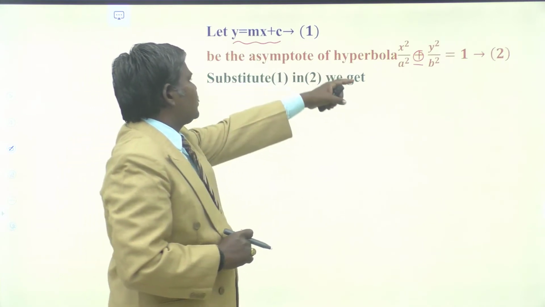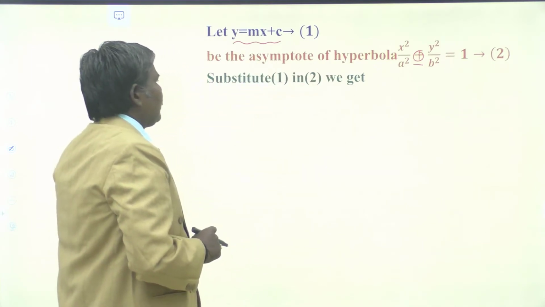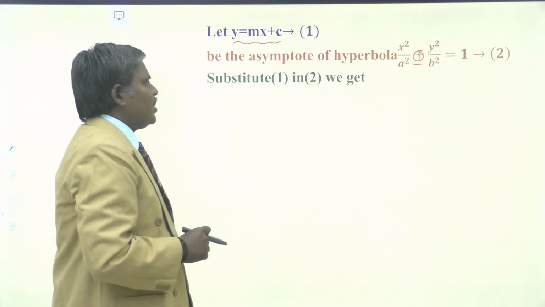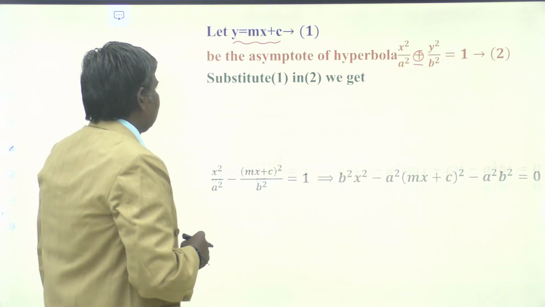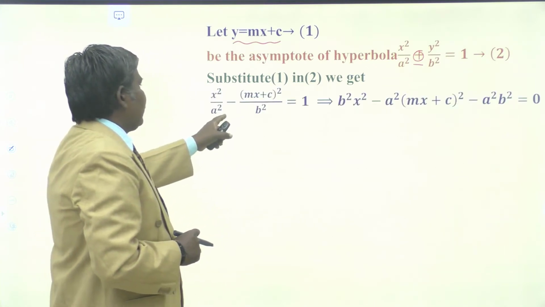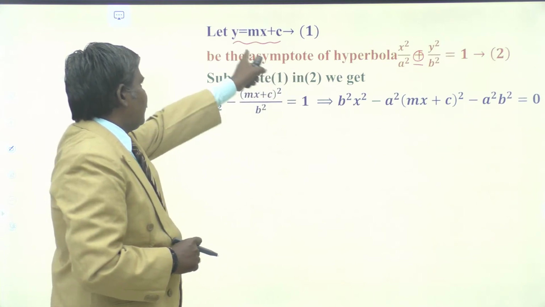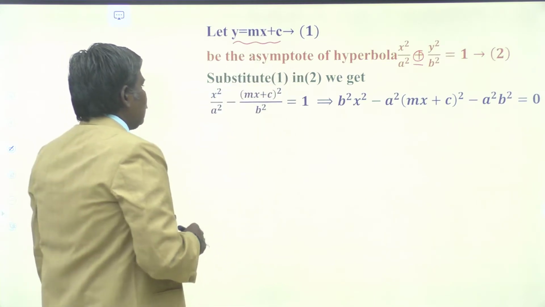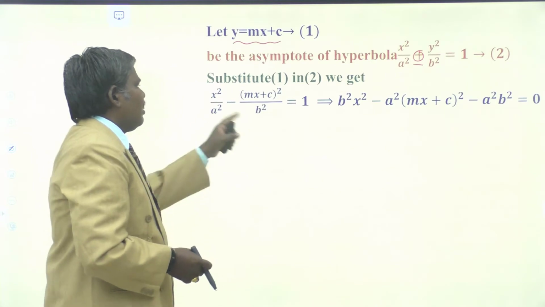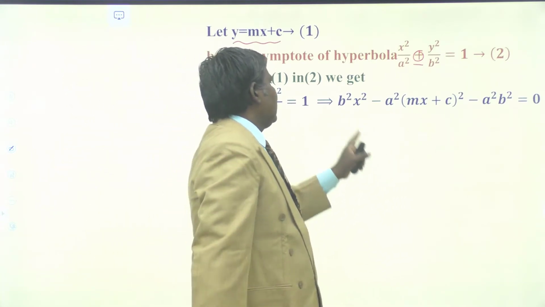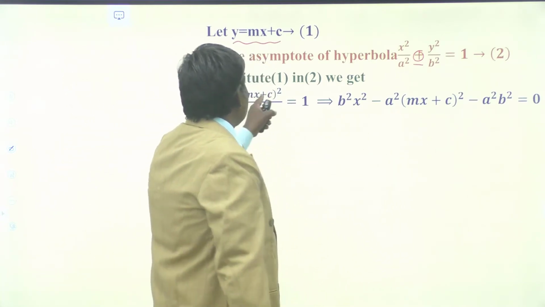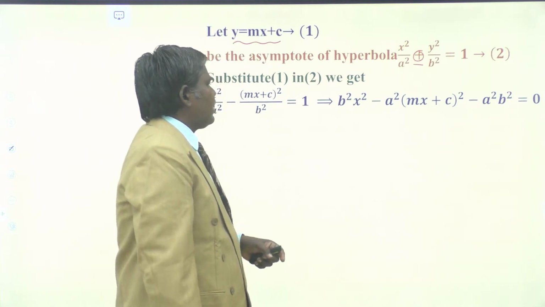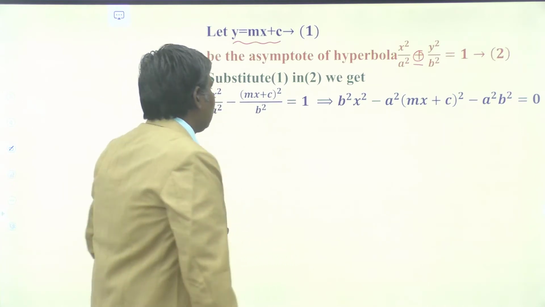So first of all we substitute y is equal to mx plus c in x square by a square minus y square by b square equal to 1. So we obtain x square by a square minus, instead of y I am writing mx plus c whole square by b square is equals to 1. On simplifying we get b square x square minus a square times mx plus c whole square minus a square b square is equals to 0.